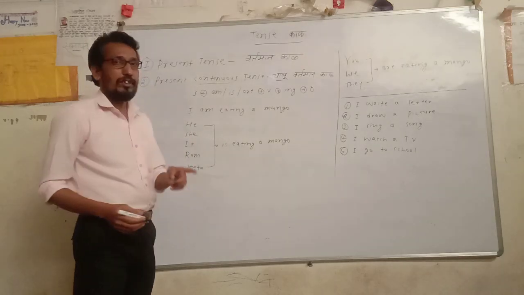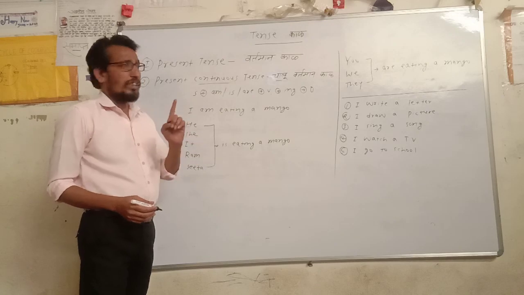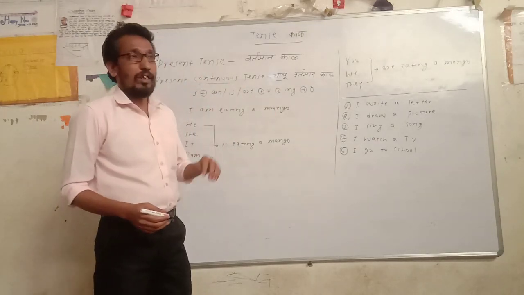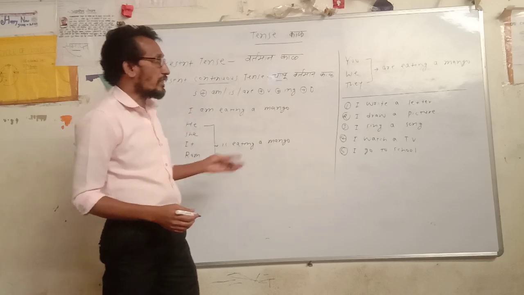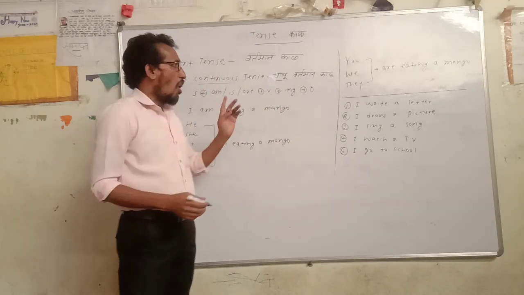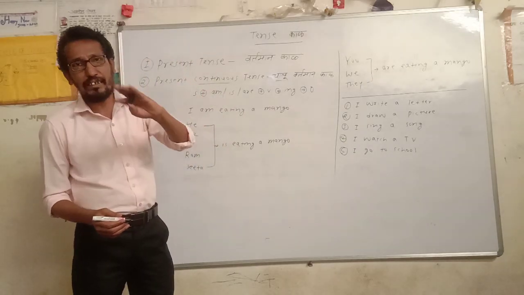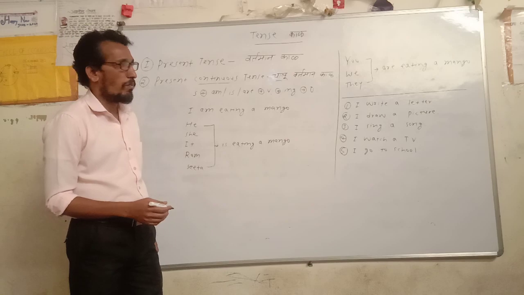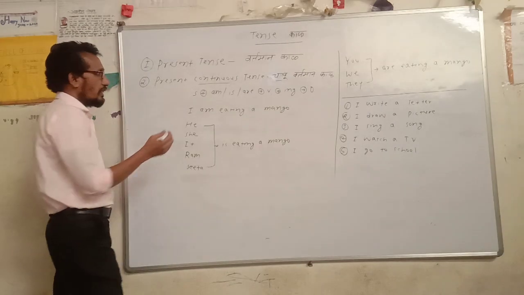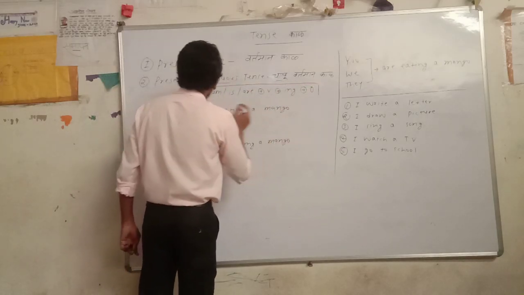So let me repeat the same sentence, because of that you should understand the concept of the present continuous tense and simple present tense. I am repeating the same example. If you understand how one sentence transforms into 12 sentences, you will be perfect. That's why the structure is given here, the same as in simple present tense.